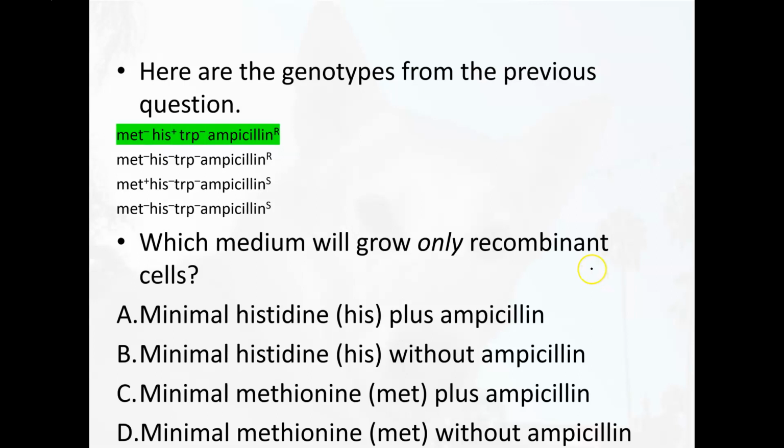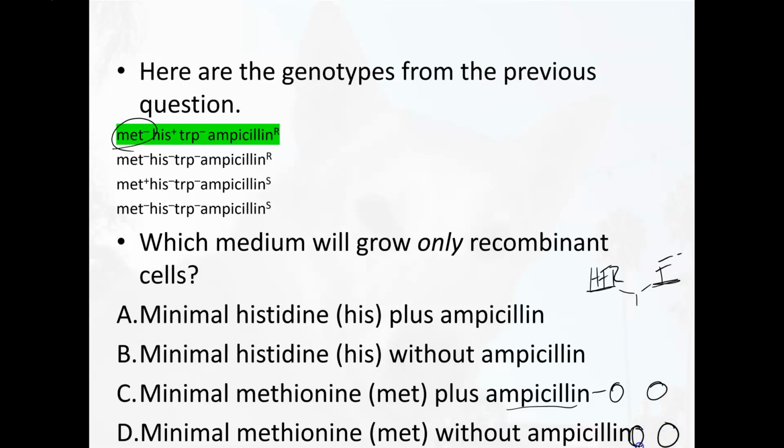So we have our HFR and our F- cell. These are our two strains, and in theory, we did a recombination event that mixed these two strains. So in C, neither of these plates are going to grow. In other words, our HFR can't grow because it contains ampicillin, and our F- cells can't grow because they can't make their own methionine. So now let's look at minimal methionine without ampicillin.